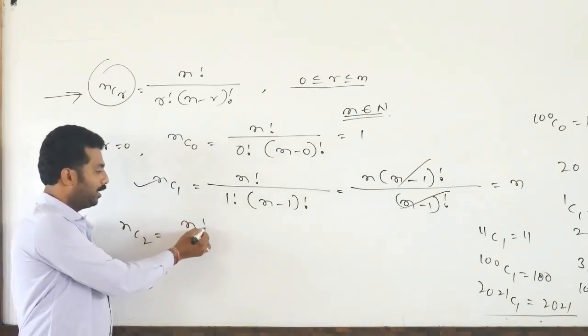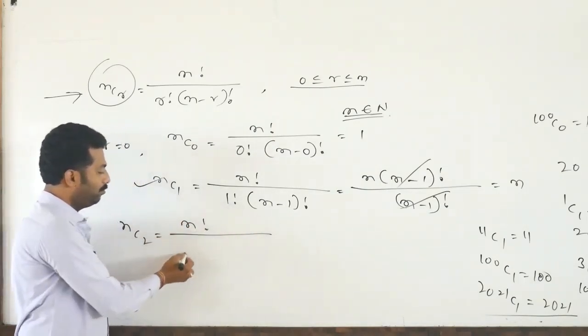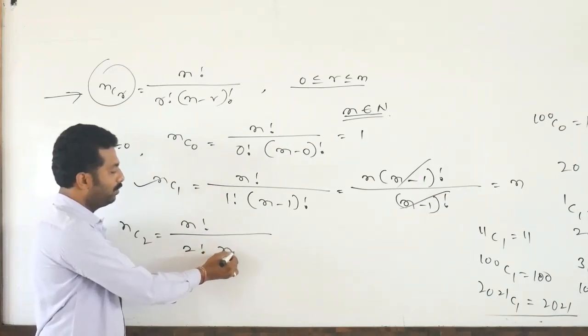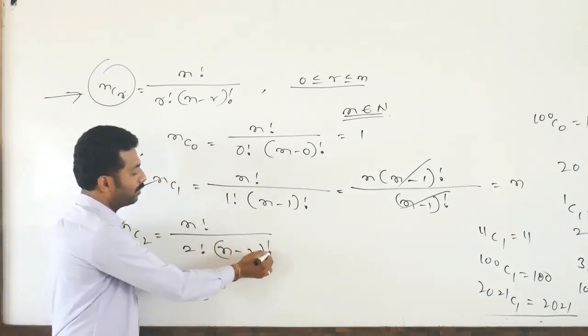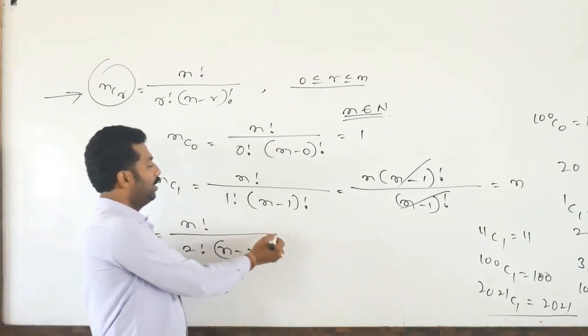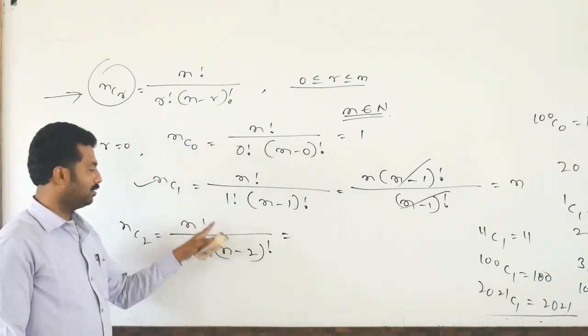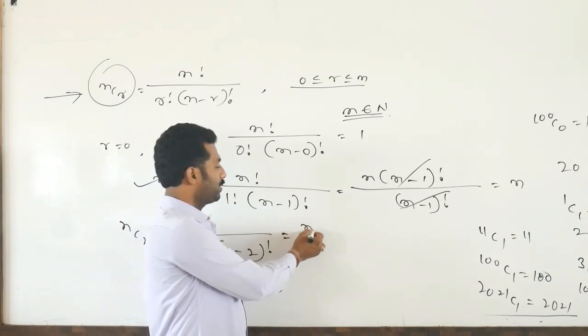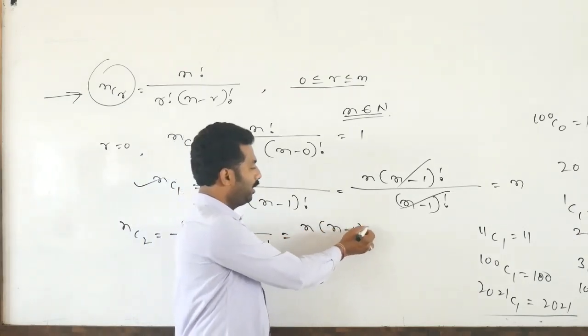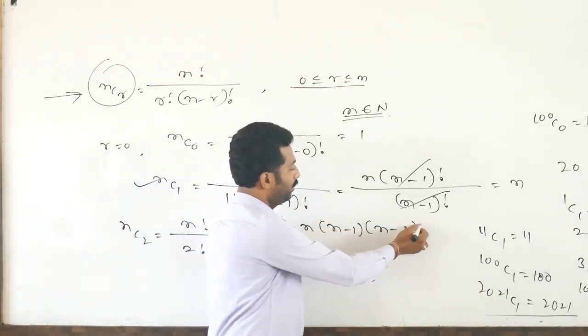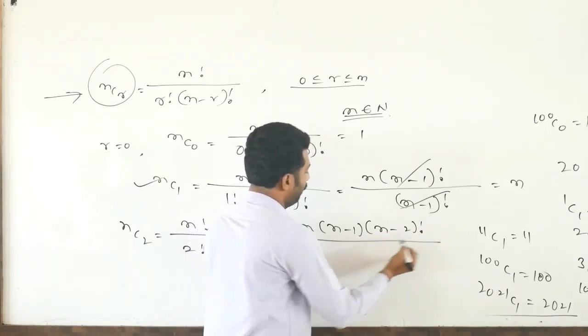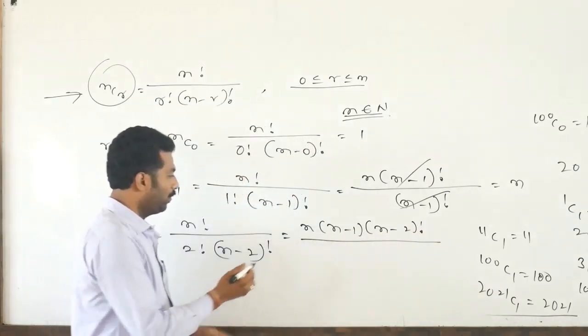N factorial divided by 2 factorial into N minus 2 factorial. The numerator is N into N minus 1 into N minus 2 factorial, divided by the denominator 2 factorial as it is.